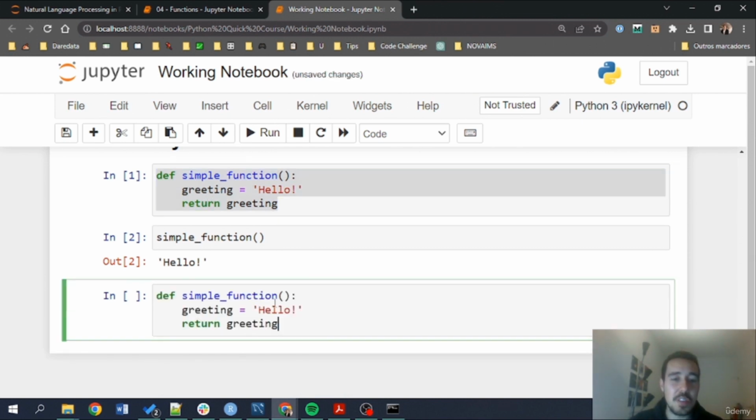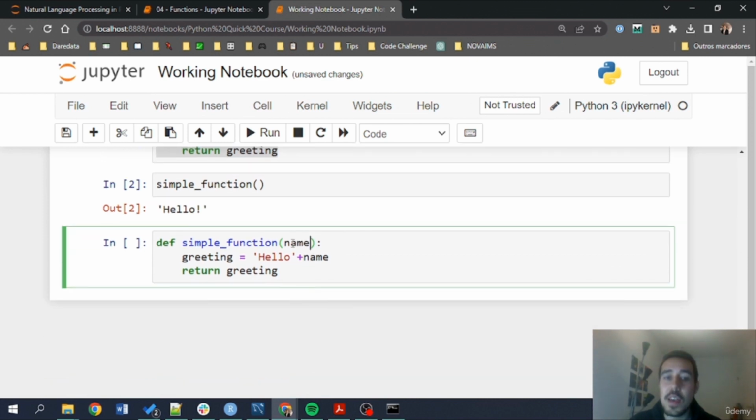I'm going here for the simple function and I'm going to say hello and here plus name, right? And then here I'm going to put name inside these parentheses. So basically what I'm now doing is that when I run this function, I can call an argument. Just like when we call certain functions and use arguments inside our function. That's what we are giving here. And this was very simple. We just added the new argument inside the name. Now let's see what this will give.